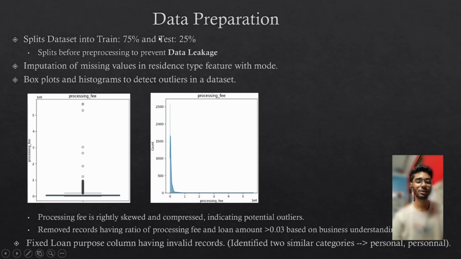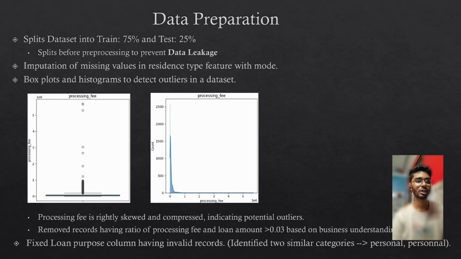Let's see the data preparation part. As discussed, we have split our dataset and we have done some imputations in residence type. These are the box plots and kernel density plots to identify some of the outliers. I have attached some box plots and histograms. As you can see, the histogram plot is compressed and right-skewed, leading to potential outliers.